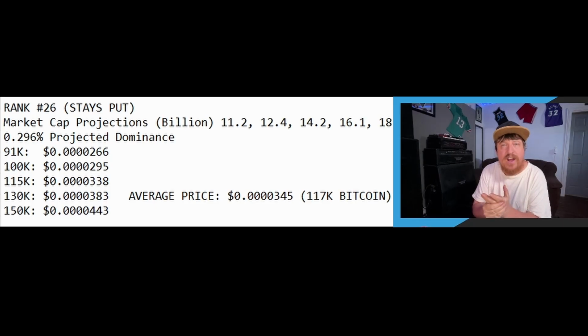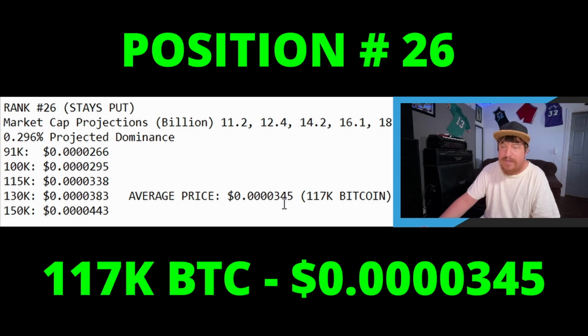Alrighty, next up I'm going to read off some different price projections based on the average price of different positions. If you look here, for example, I have rank number 26, which is where it's at now. So this is projecting that it were to stay put at that spot. We have different market cap projections. I'm not going to read each of these individual prices from 91K through 150K Bitcoin. What I am going to read is the average price, which would be based on 117K Bitcoin. If you want to look at these individual prices, go ahead and pause the video at any time and read those to yourself. So for rank number 26, if it stays put, we have an average price of 0.40345.